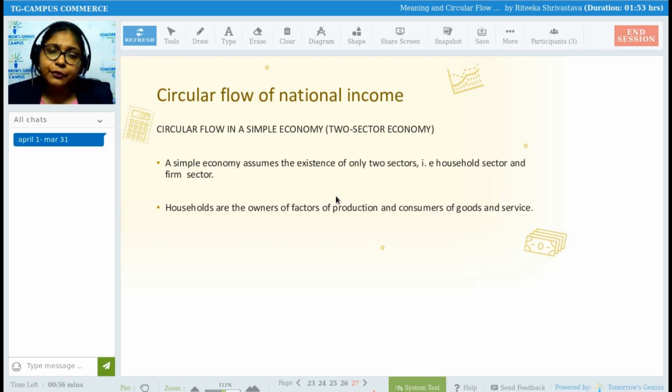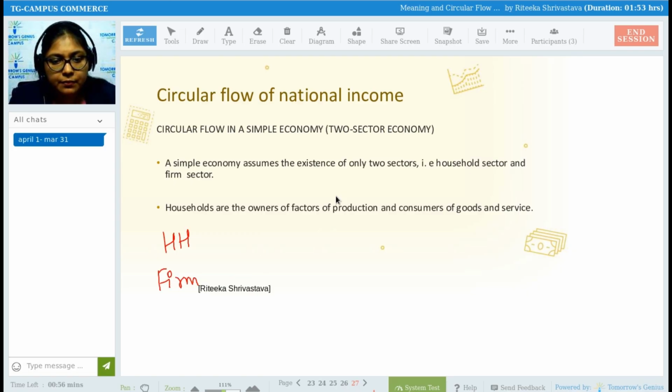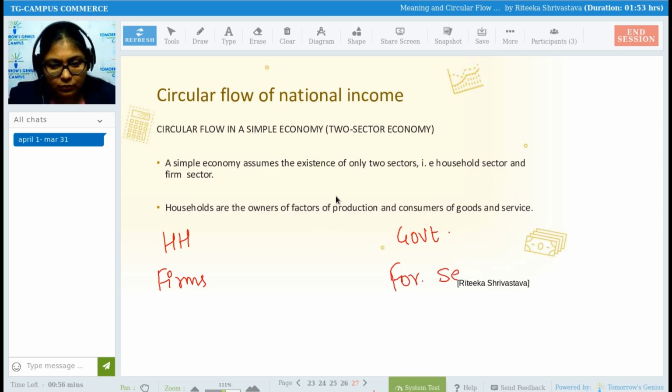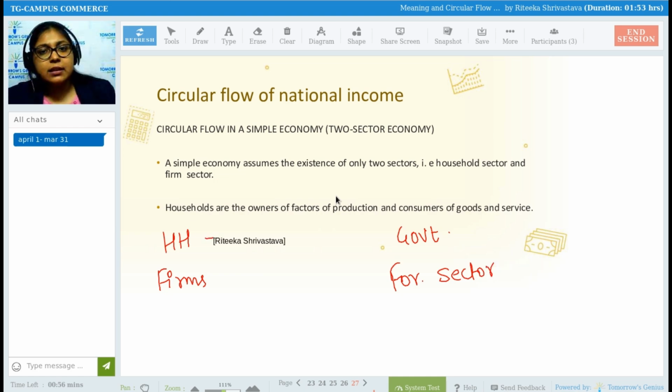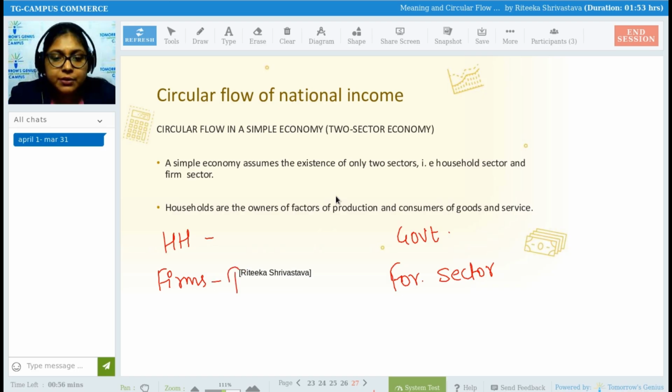Now, first of all, recall. When I said that there are different sectors in the economy, I said there are 4 sectors: households, firms, government, foreign sector. Household means consumption expenditure, people like us who do the consumption of goods and services.